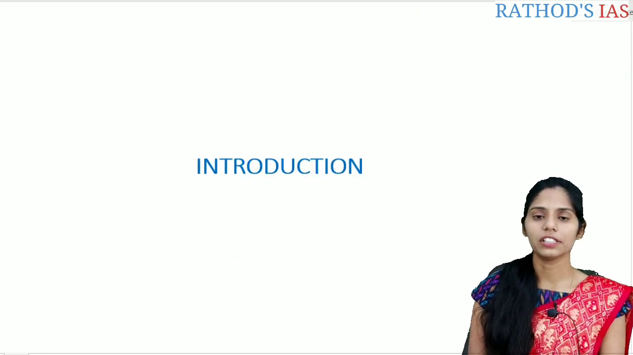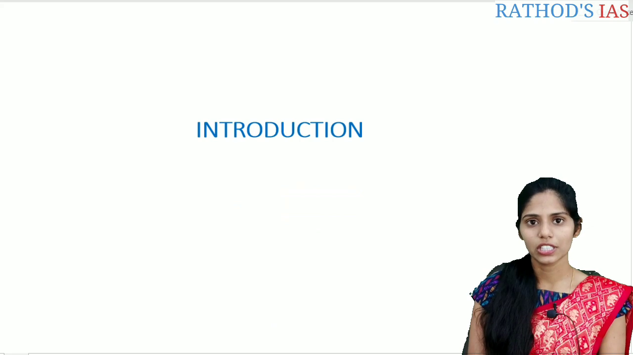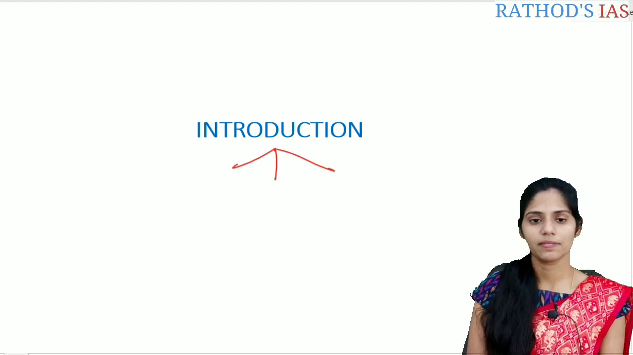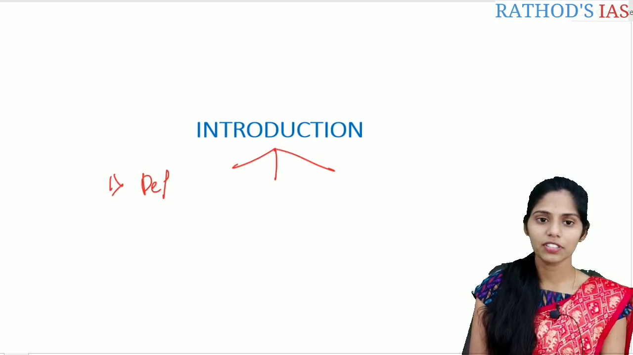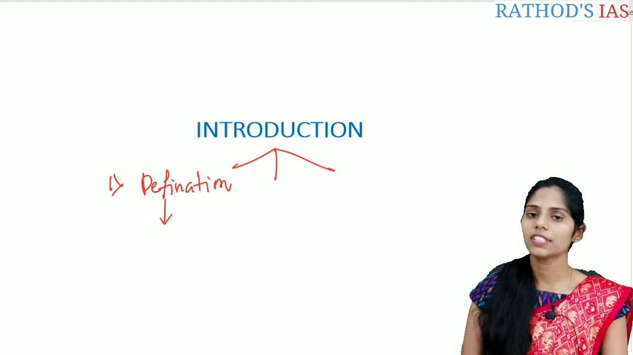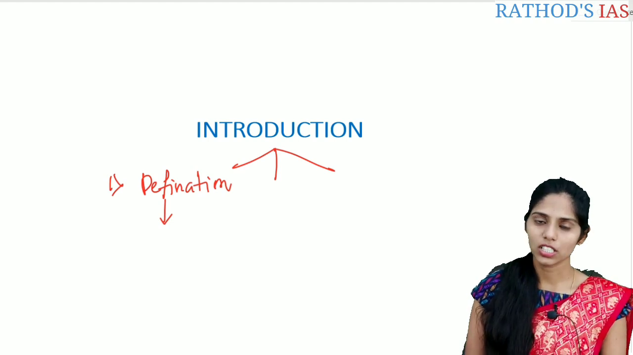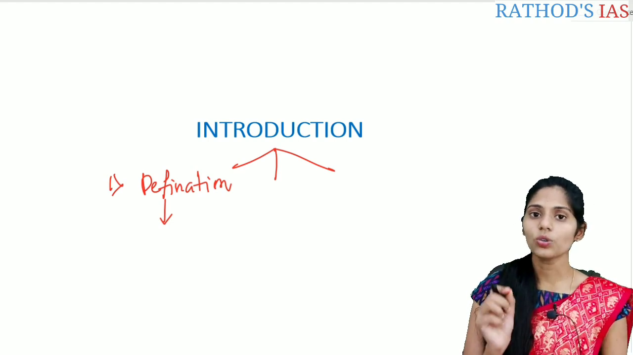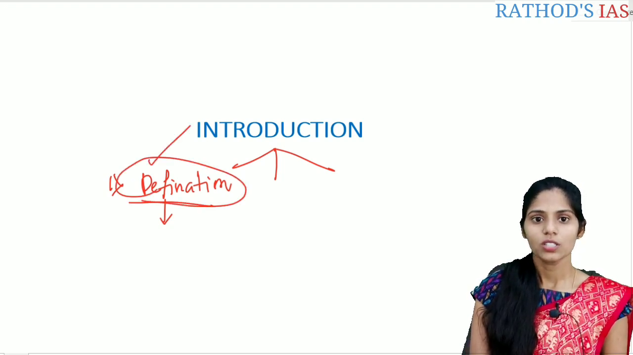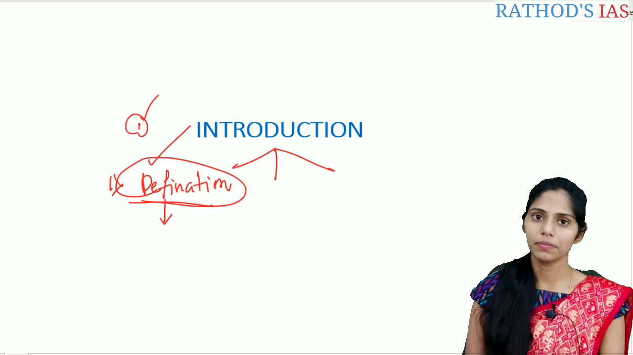So let us start with the introduction. It is the first part that you should write in any answer. You can write this introduction mainly in 3 ways. The first one is you can start with the definition. Whenever you read a question, it is based on some issue or theme that is asked. For example, globalization or Sanskritization. So you can define these words. You can simply start with the definition. This is the first thing and it is a very simple thing.